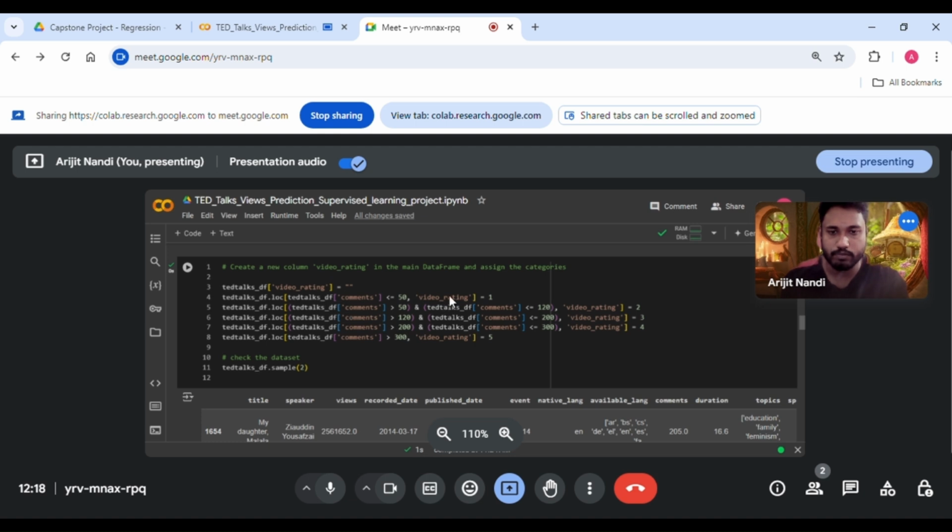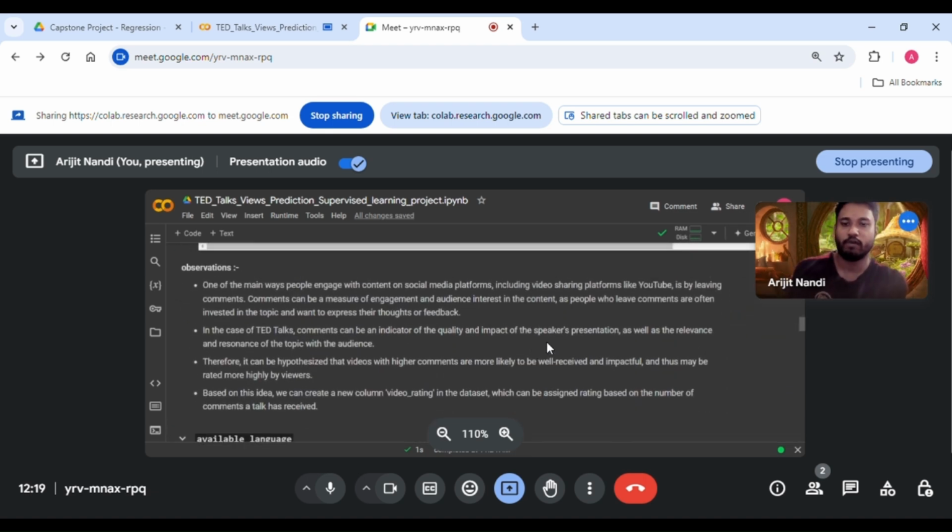Okay. So we'll be creating it on the basis of comments. Less than 50 comments, I'm giving a rating of 1, followed by greater than 50 and less than 120, 2. Greater than 120 and less than 203, and so on. Observation: one of the main ways people engage with content on social media platforms, including video sharing platforms like YouTube, is by leaving comments.